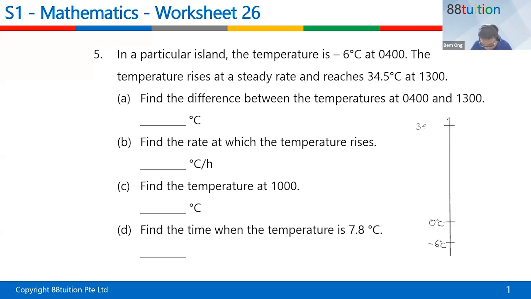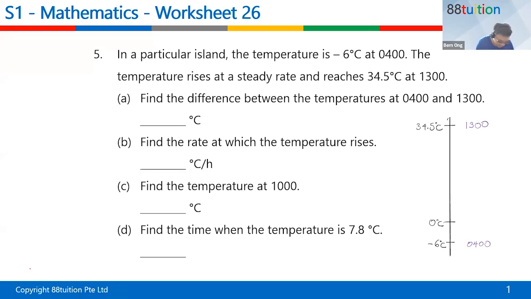Can you see now? I purposely draw in my own thermometer line, and I bring in my timing. What's my timing? 4 o'clock at -6 degrees Celsius, so this is at 4 o'clock, 0400. And 34.5 degrees is at 1 p.m. You see?